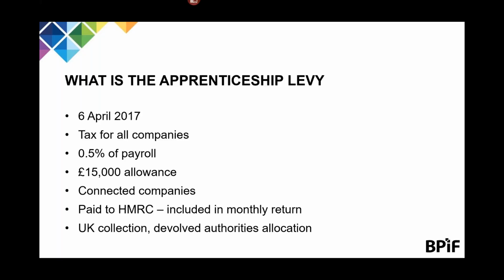Companies are connected if one company has control of another company, or both companies are under the control of the same person or persons. Where you need to pay the levy, it will be paid to the HMRC and should be included as part of your standard monthly return. Note also that whilst the levy applies to all nations, training is a devolved power, so we have UK-wide collection and a devolved allocation. Let's work through some examples.